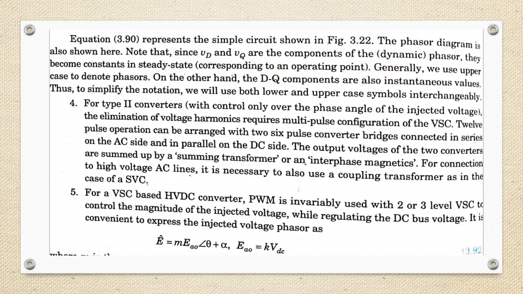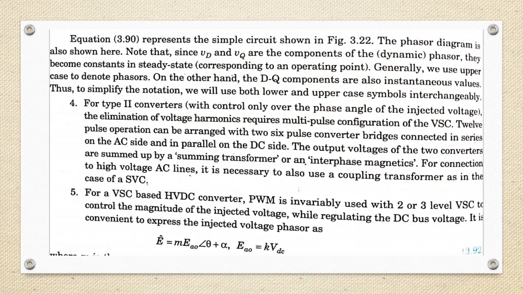Fourth point, for type 2 converters, elimination of voltage harmonics requires multi-pulse configuration of VSC. 12 pulse operation can be arranged with two 6 pulse converter bridges connected in series on the AC side and in parallel on the DC side. Output voltages of the two converters are summed up by a summing transformer or an interface magnetics. For connection to high voltage AC lines, it is necessary to use a coupling transformer as in the case of an SVC.